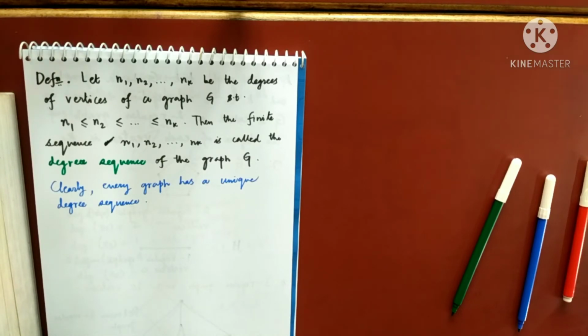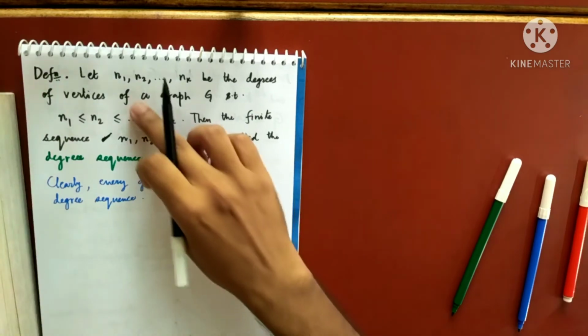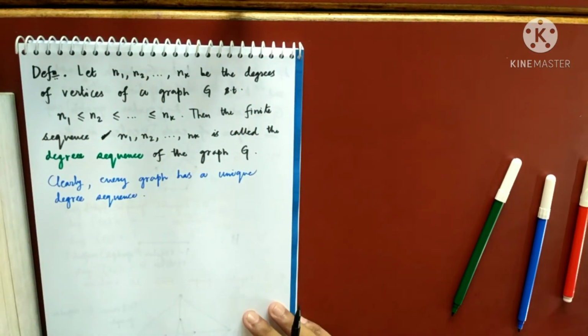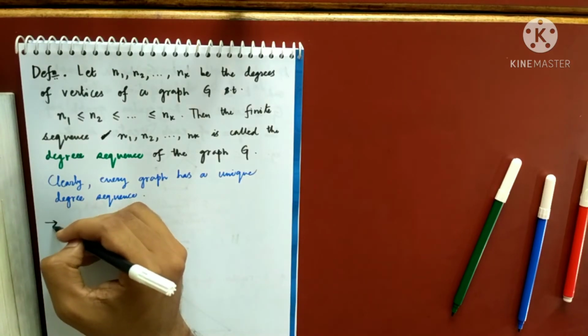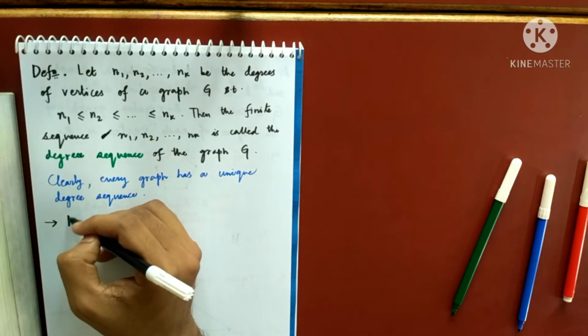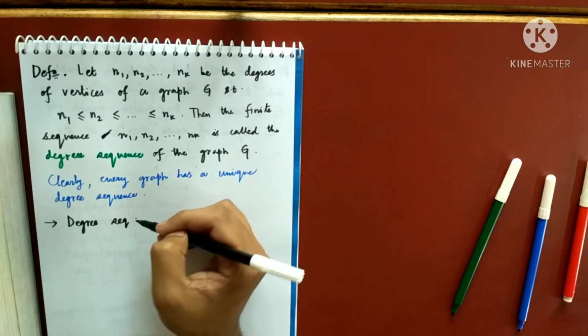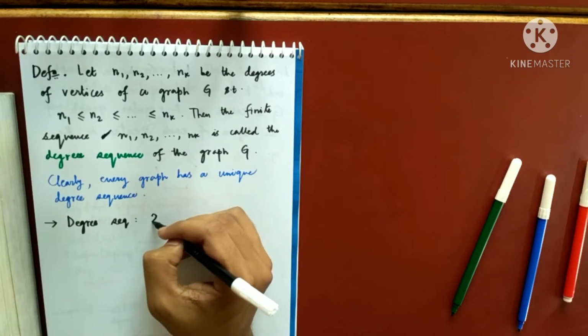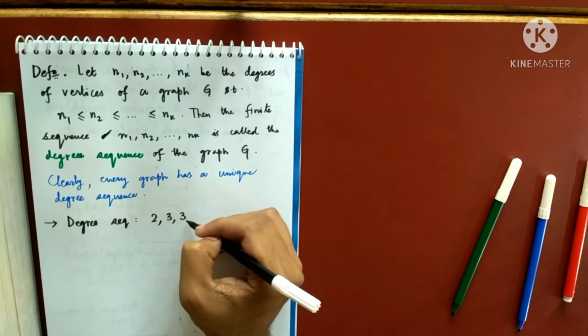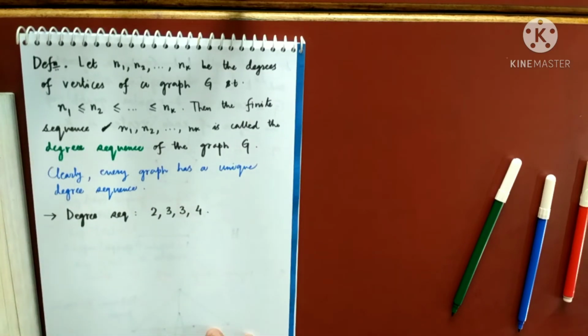What about the converse question? That is, suppose I give you a degree sequence. Consider this: suppose the degree sequence is 2, 3, 3, 4.